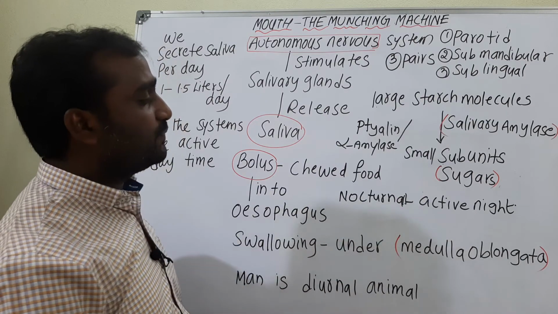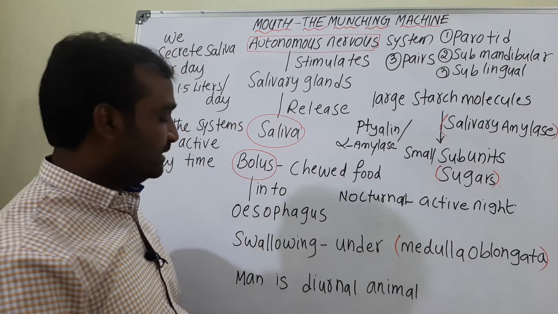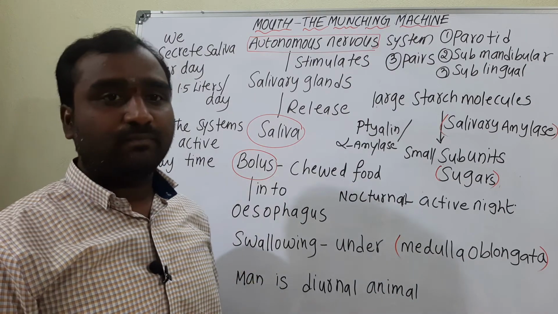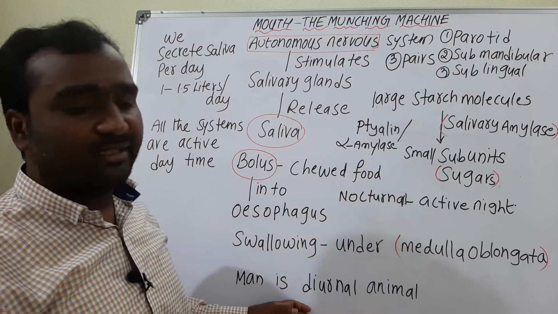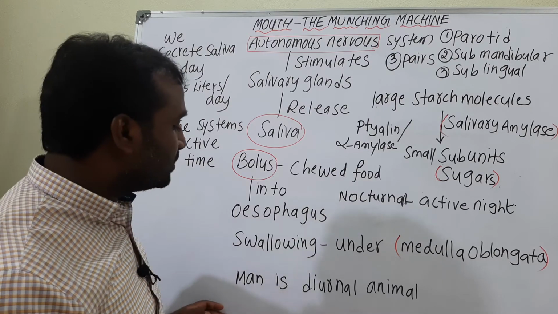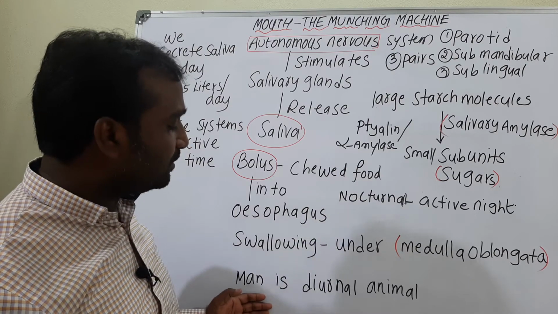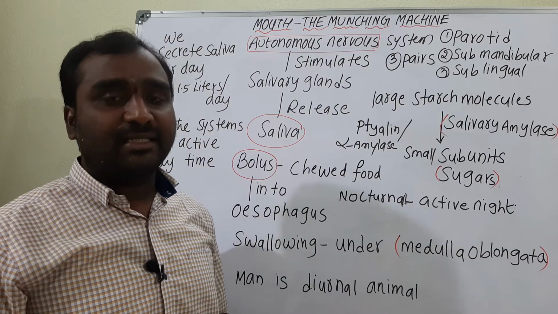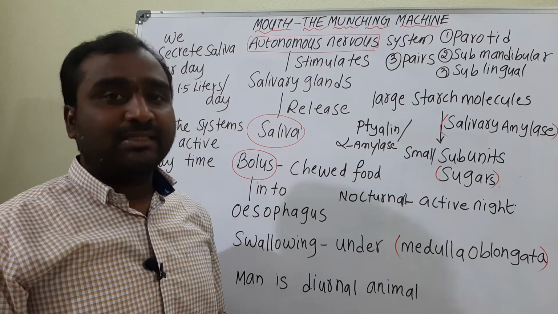Nocturnal organisms are active in the night time, and some organisms which are active in the daytime are called diurnal. If you take human beings, human beings are diurnal, who are active in the daytime.